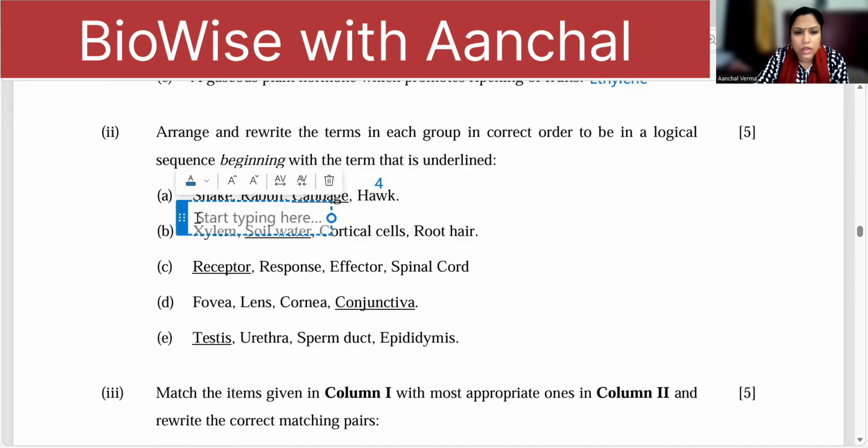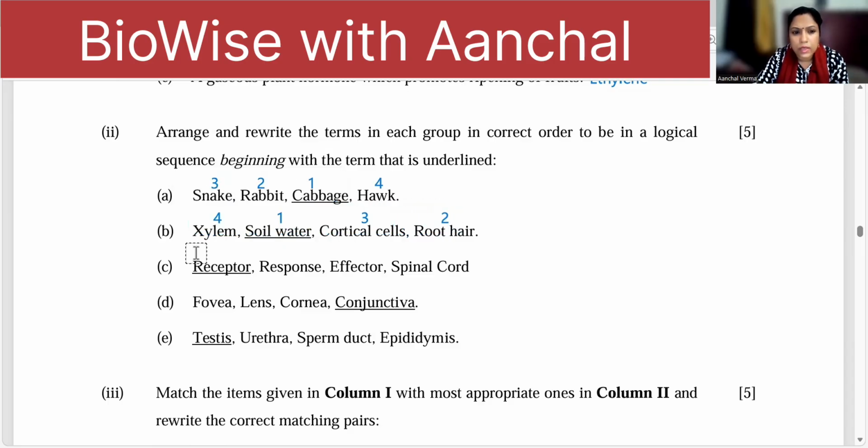Okay. Next one, xylem, soil water, cortical cells. Now here soil water is one. Then it is taken up by root hair, right? Root hair, then the cortical cells, and then the xylem. So xylem is four. Soil water is your one. Cortical cell is three, and root hair is two.